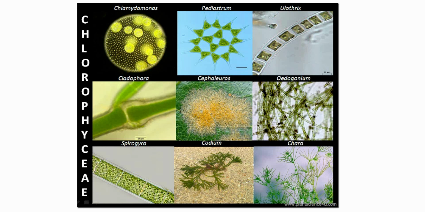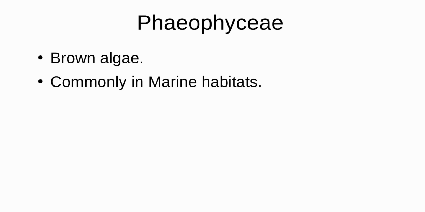These are the examples of some green algae. First one is Chlamydomonas. Second one is Pediastrum. Third one is Ulothrix. Fourth one is Cladophora. And you can see Spirogyra and Chara, etc. You can make out the difference in the shape of the cells as well as the shape of the chloroplast in these diagrams.